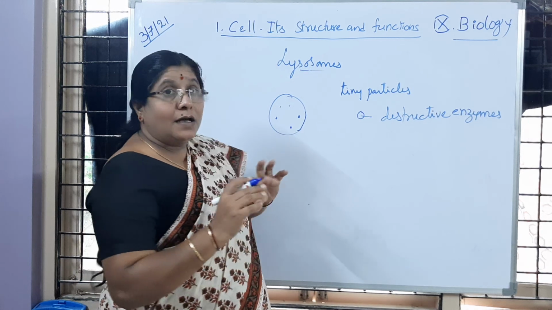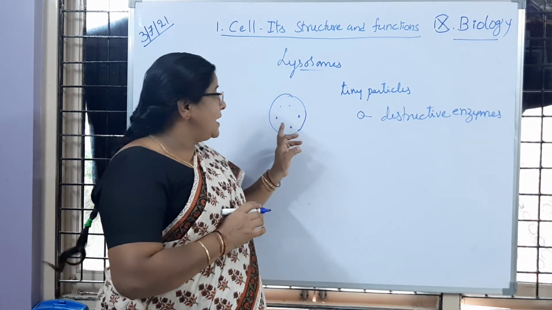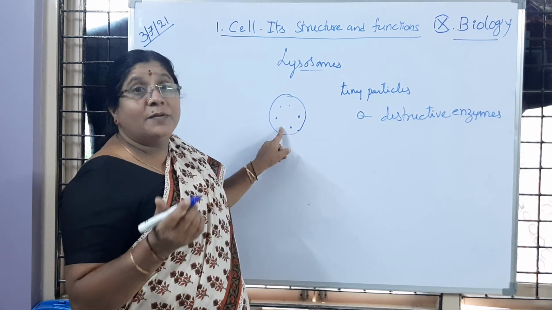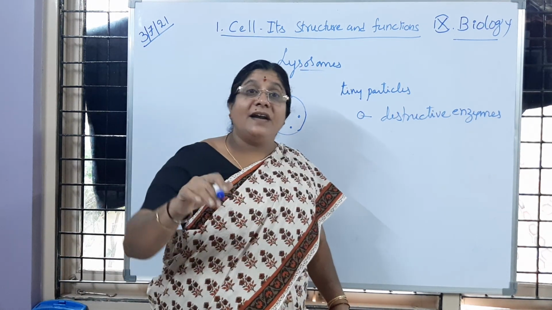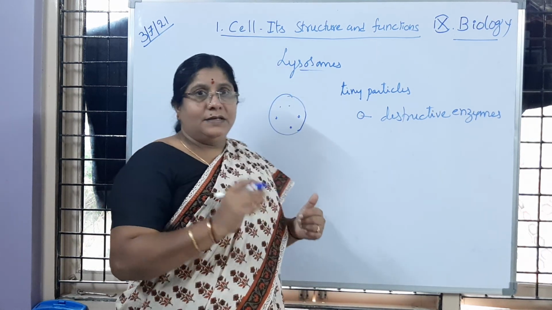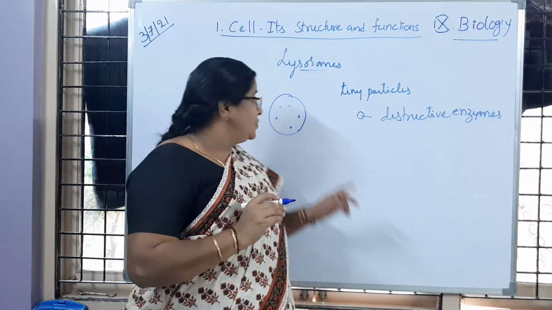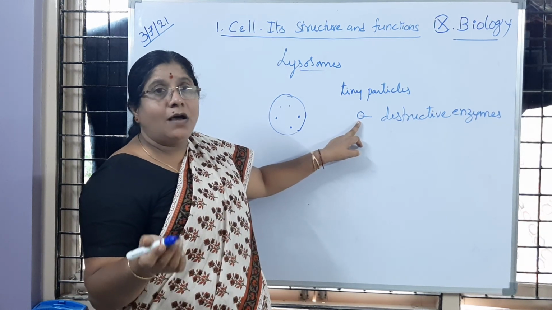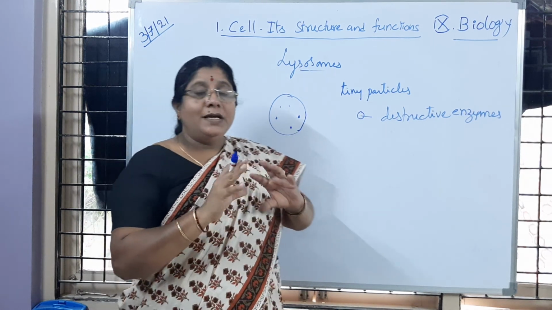The cell organelles are transported to the lysosomes, especially dead RBC. Dead RBC or dead cells are going to reach the lysosomes. Is it clear to you? After they are transported to the lysosomes with the help of the Golgi apparatus or endoplasmic reticulum, they are going to be destroyed.